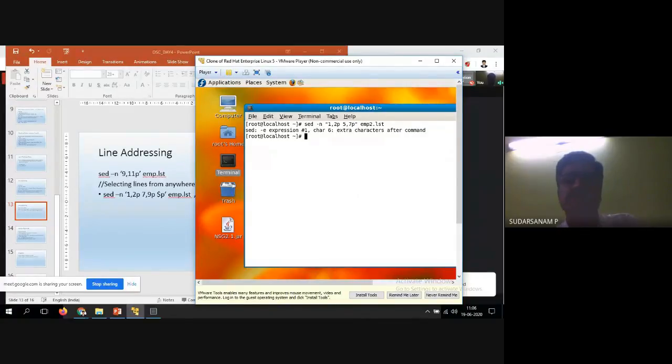Showing minus e expression, character 6, extra command. So we have 7 lines. Are that many lines available or not? So we'll enter it. Only 5 to 6 will enter. 6 characters after 2 is 1 comma 2 P, 7 comma 7 P.